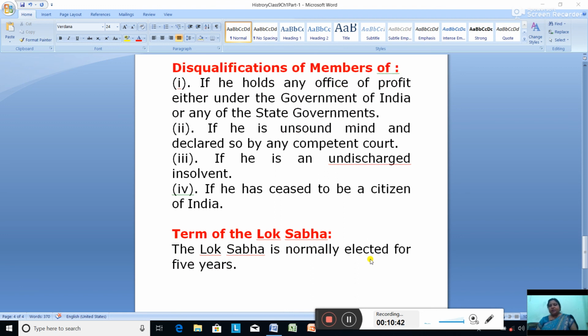So please learn this. This is not complete. Lok Sabha we have not completed. So only so much up to the term of the Lok Sabha. The remaining will be explained to you in the next class.